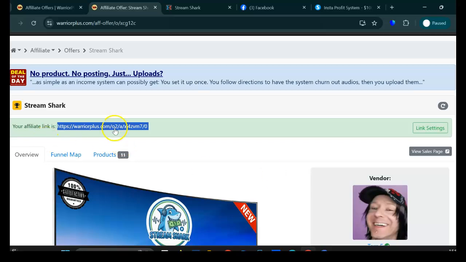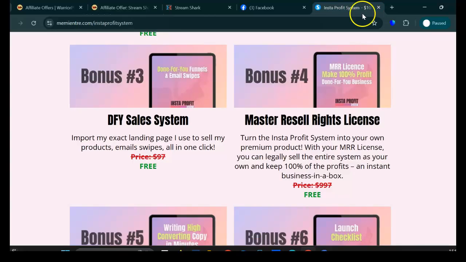So now I have this approved. Now I can promote this and I can start driving traffic. Now let's talk about free traffic. There are so many free traffic sources. Okay, we are going to talk about one of the free traffic sources. Stay tuned because I'm going to come up with detailed, complete tutorial videos with different types of traffic sources so you can solve your traffic problems permanently.